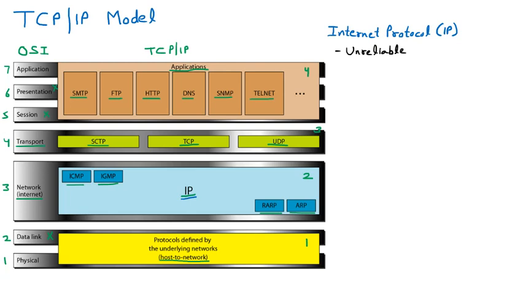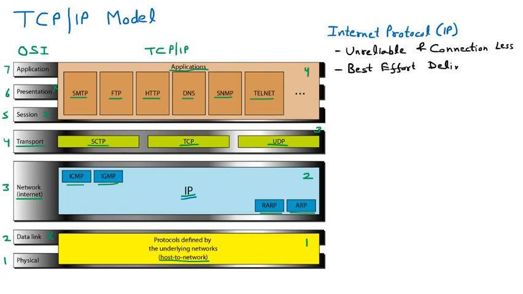It is not that you cannot trust IP because it has no helpers; it has partners also. The partners are ARP, RARP, ICMP, and IGMP. But IP itself is unreliable and connectionless. So no connection is required for transmitting the data with the help of IP. Then also it is best effort delivery.